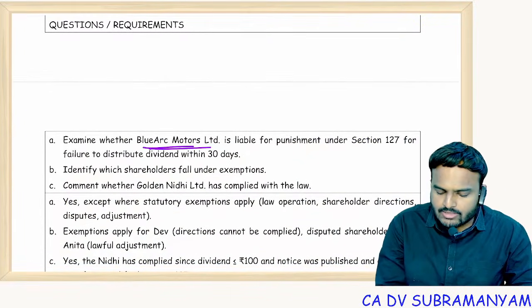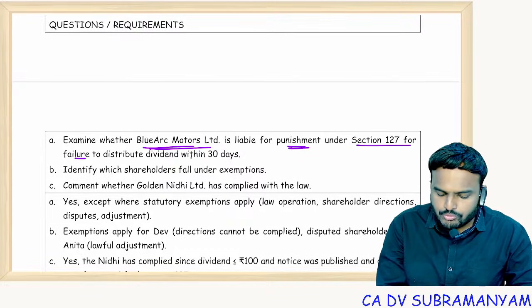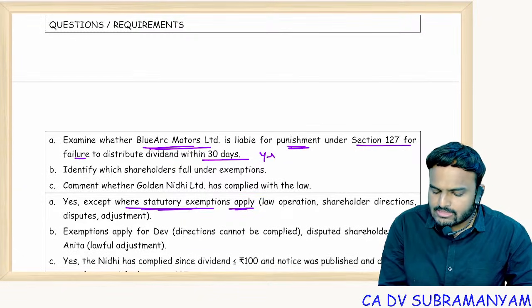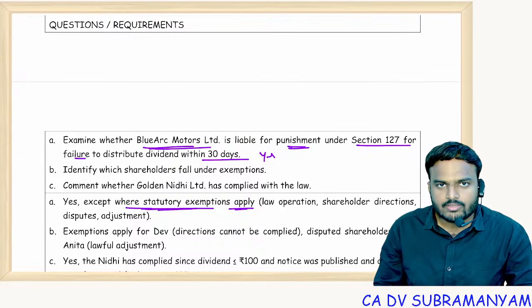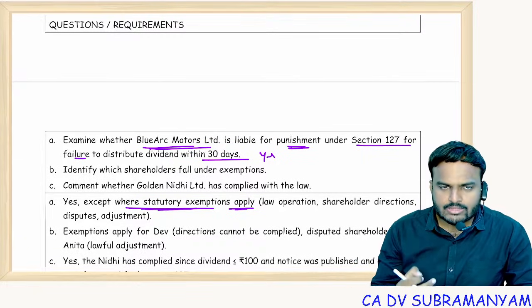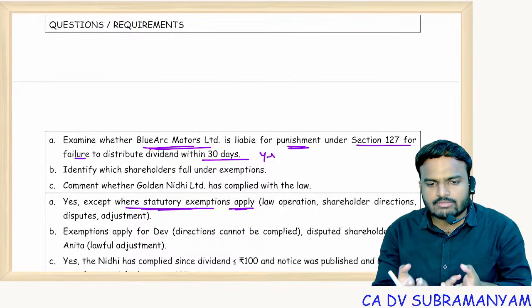Whether Blue Arc Motors Limited is liable for punishment under section 127 for failure to distribute dividends within 30 days? Yes or no? Yes. Of course, if statutory exemptions apply, then no problem. If banking, cyber attack is there, and if the company is able to prove that, sir, our security systems are up to the mark, but still they were cracked.